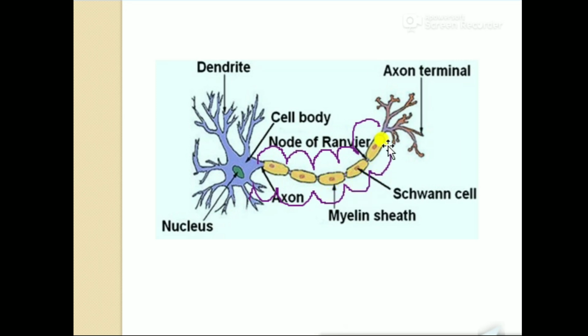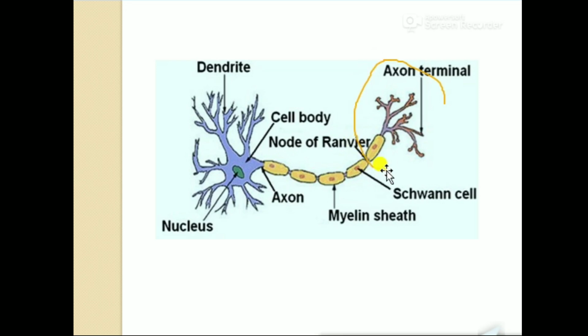This type of conduction is known as saltatory conduction, where the information jumps from node to node, because it needs a short time to cover the distance. If it goes through the axon itself, it needs more time, so it jumps from one node to the other. By this process it covers a large portion quickly.